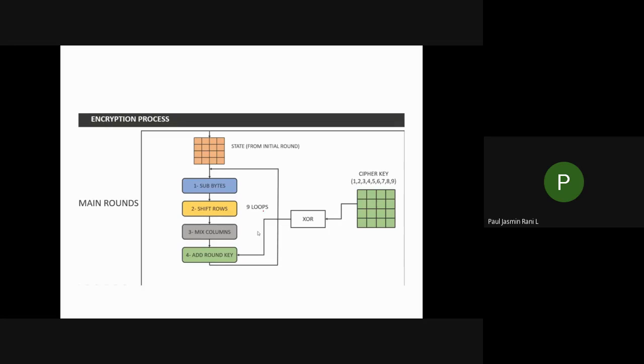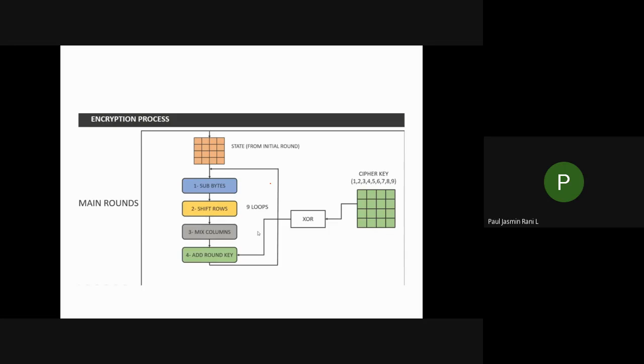For each and every loop you'll be using a different key. For your first round you'll be using the K1 key, for your second round the K2 key, till you reach your ninth round, that is keys 1 to 9. And in your 10th round you'll be using the 10th key.